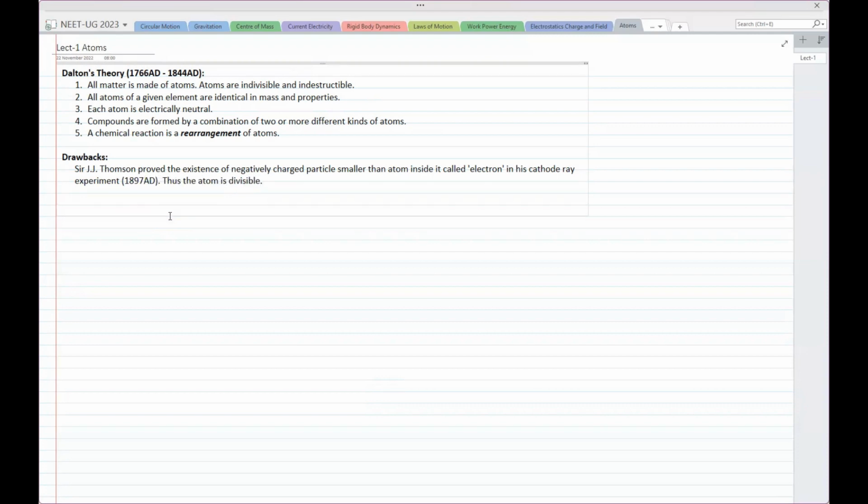So the atom is divisible, and hence you can write all the other drawbacks, because once you know that there is something inside the atom and you can actually take it out, then it's not the same case as considered by Dalton. Then Thomson put forward another model of atom, called the plum pudding model.